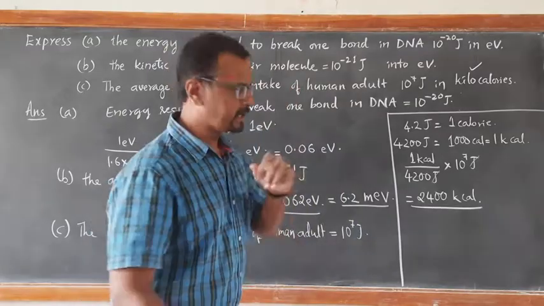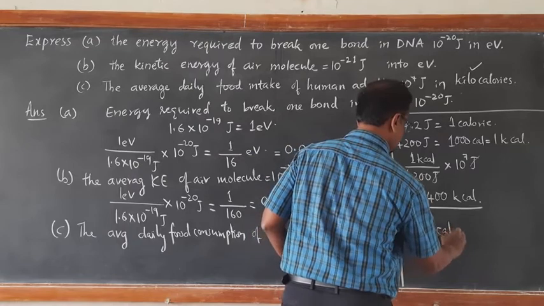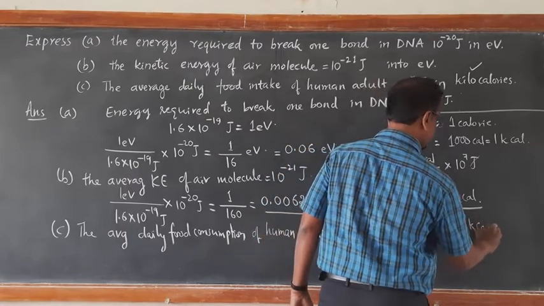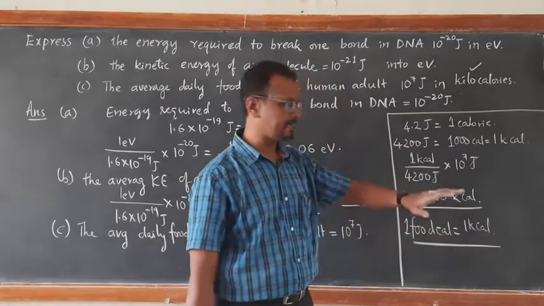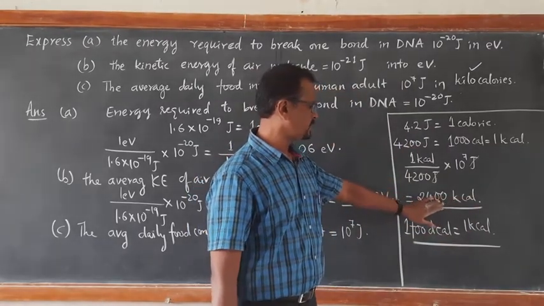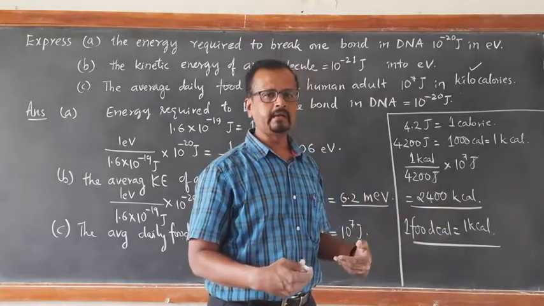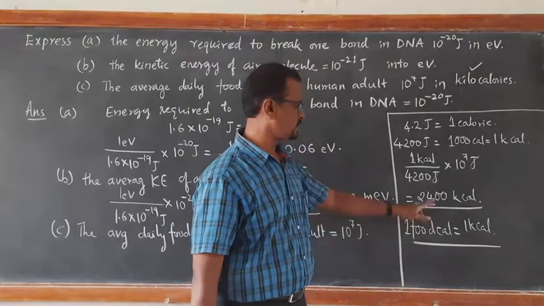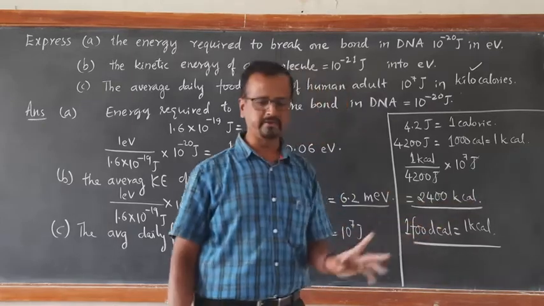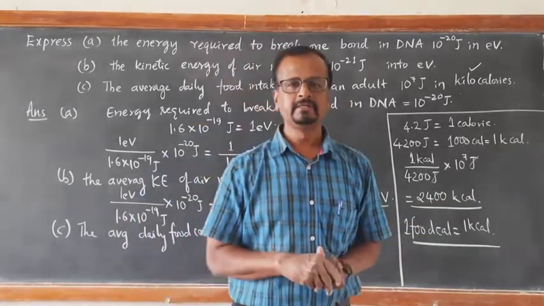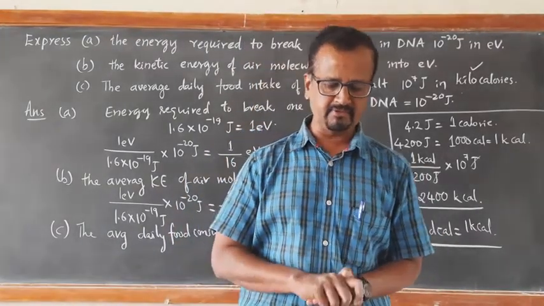Therefore, remember, one food calorie is equal to 1 kilocalorie. So you have to understand that if the media states that 2,400 calorie of food is to be consumed per day, it is not 2,400 calorie, it is 2,400 kilocalorie, because one food calorie corresponds to 1 kilocalorie. So in the next session we will learn very important things, that is principle of conservation of energy